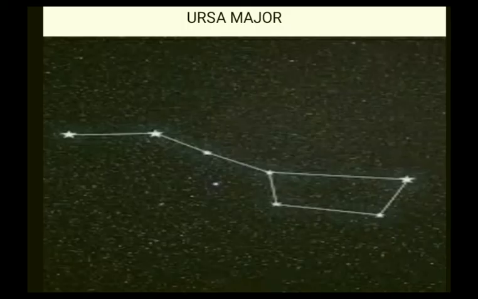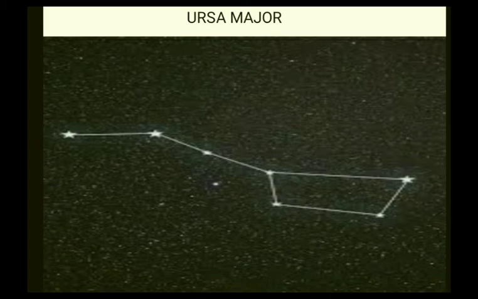Now let us discuss constellations. The stars forming a group that has a recognizable shape is called a constellation. One of the most famous constellations which you can see during summer time in the early part of the night is Ursa Major. It is also known as the Big Dipper, the Great Bear, or Saptarshi.